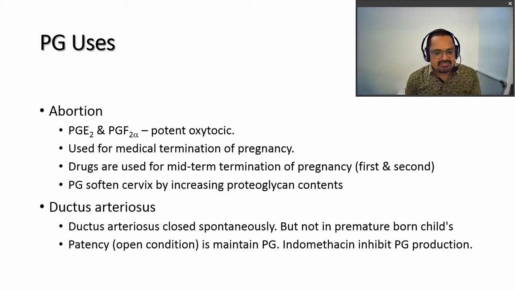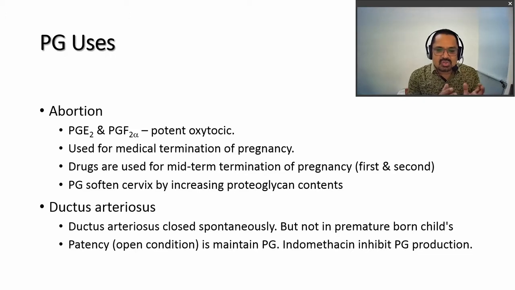Then the ductus arteriosus, which is the connection between the right and left sides of the heart, is open during the fetal condition of the baby and spontaneously closes after birth.